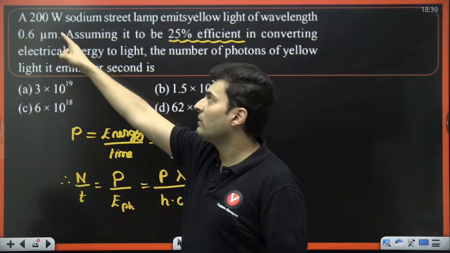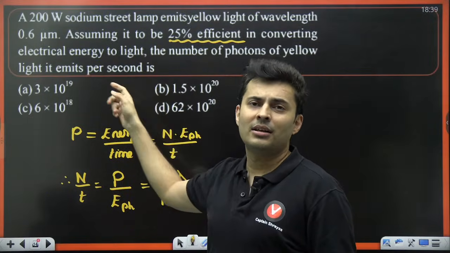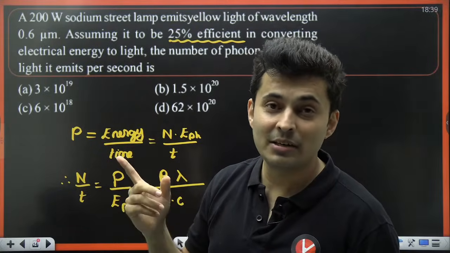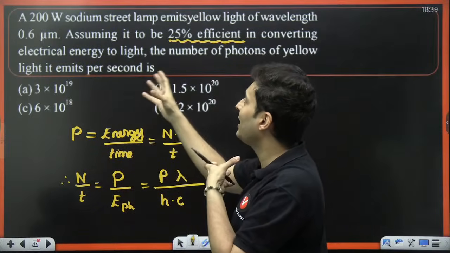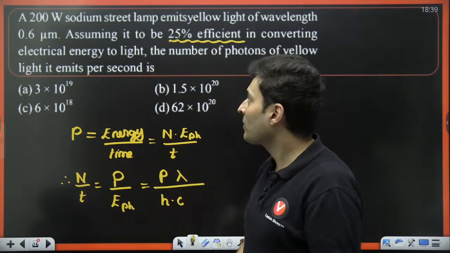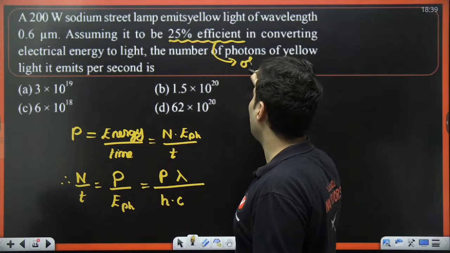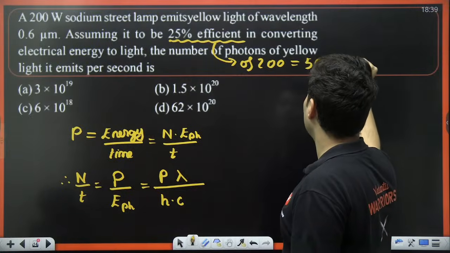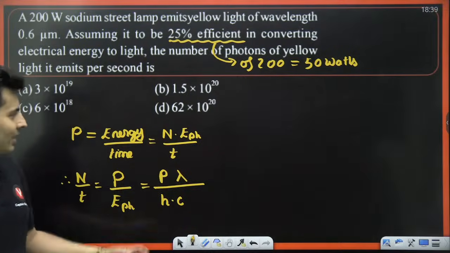So, if Pandu is given 200 laddus and Pandu is 25% efficient, how many laddus will he eat? 150 laddus, yes or no? How many laddus will he give to Champa? 50 laddus. So how much energy will be actually utilized in light? 25% of 200, which is 50 watts. 50 watts. Agree or disagree? Everybody with me? Yep. Awesome.